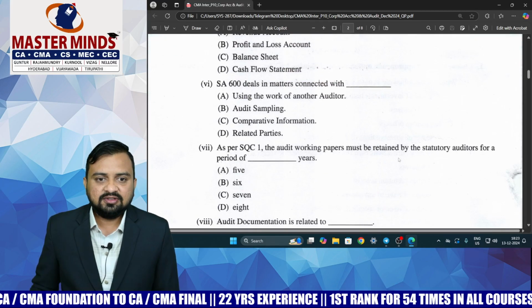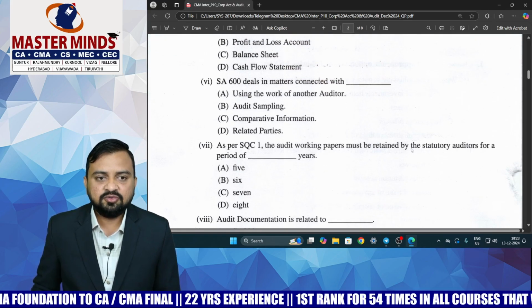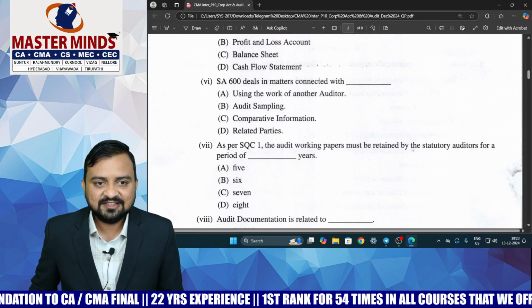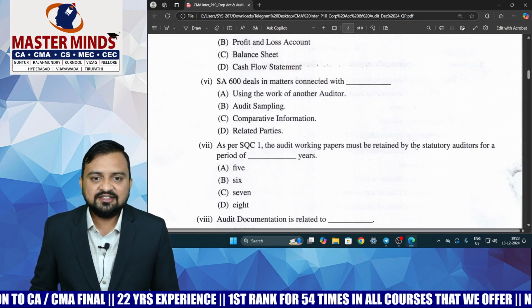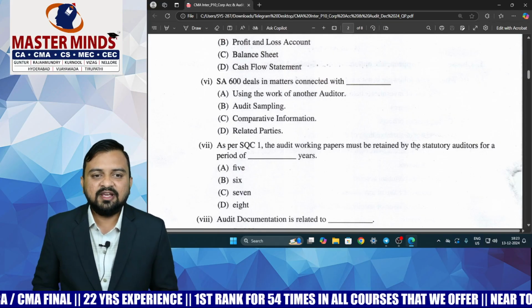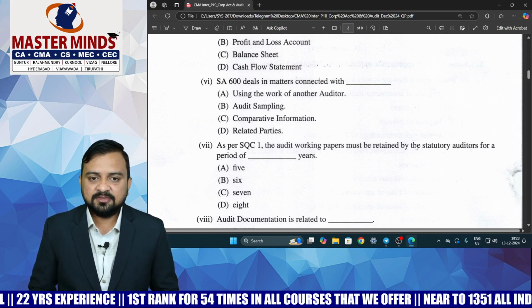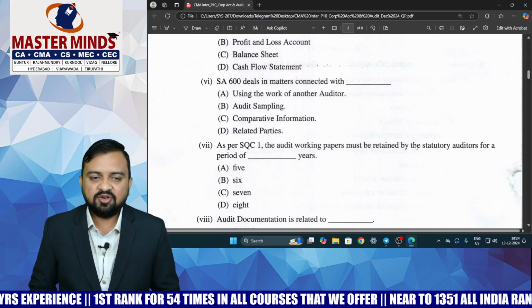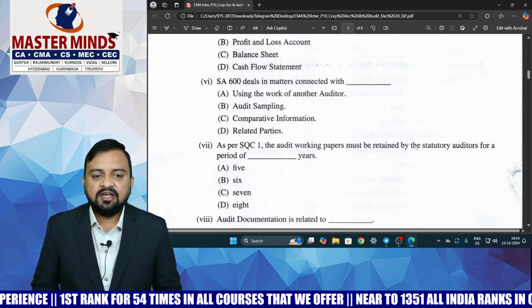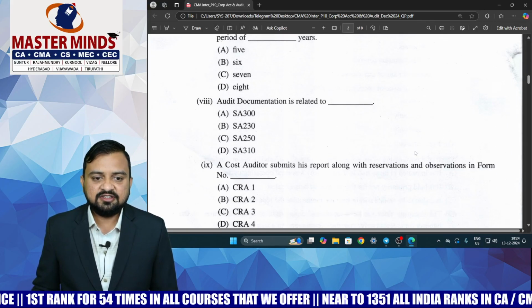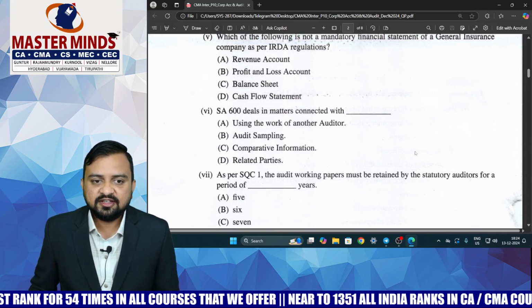So the auditing part starts from MCQ question number 6. SA 600 deals in matters connected with... Normally, I have told many times that they will definitely ask one SA number, sir, in the examination, which is very common, repeated attempt by attempt.